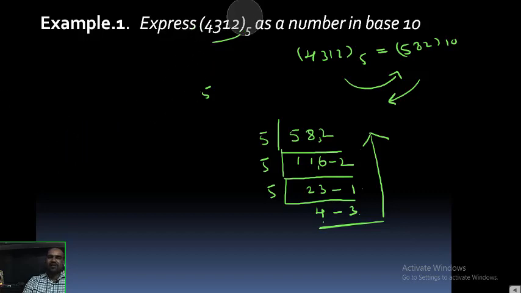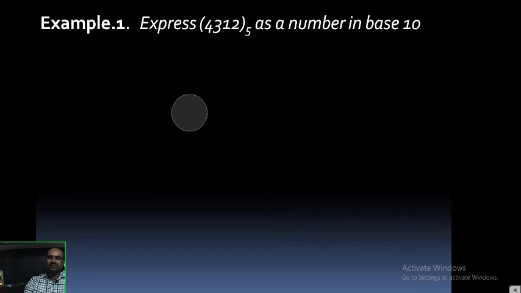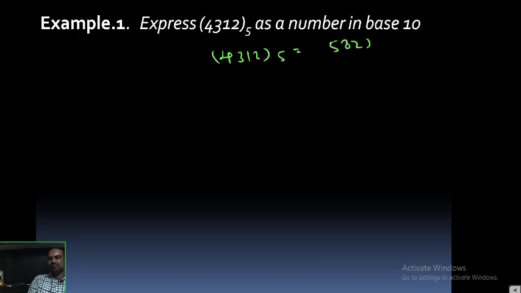So one more example I will explain now. Again I write what I got here: 4312 base 5 equals 582 base 10. Okay, leave it. Next, another simple example: 2132 base 4, equivalent to base 10. How to convert?